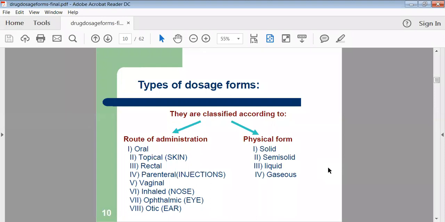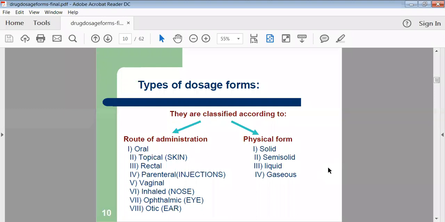It means dosage forms we are administering through the ear. So these are the different types of dosage forms categorized as per the route of administration. It means by which way we are administering that dosage form inside the body, that is called the route of administration.